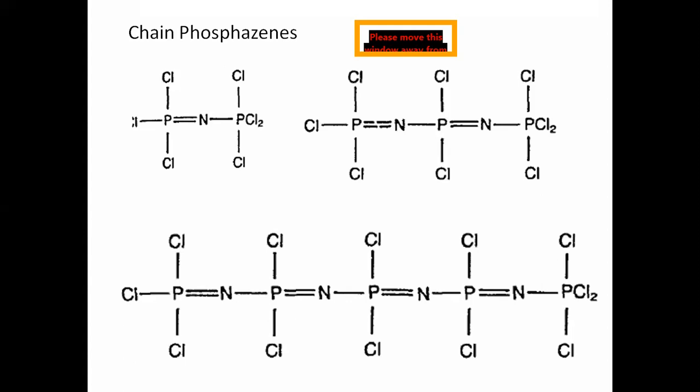Many examples are there. These are examples of chain phosphazenes. So it is very easy to write the structure of chain phosphazenes. You can continue. How can we continue? You first draw this. If you remove two chlorine, write double bond nitrogen, and you attach phosphorus PCl4. That will give you chain phosphazenes, and it continues. You can continue also here. So if they ask you the structure of chain phosphazenes for 2 marks, you should draw such structures. Okay, so this is what it is about chain phosphazenes. Okay, fine.